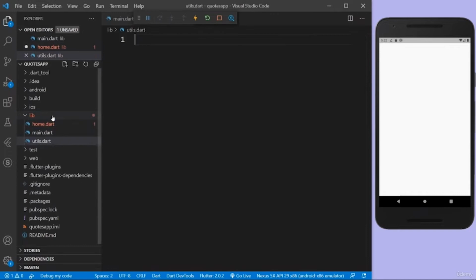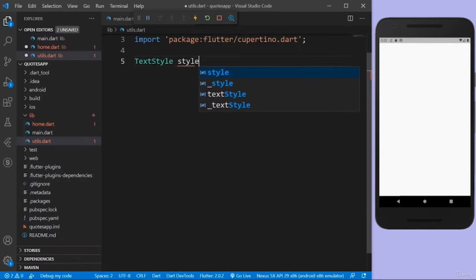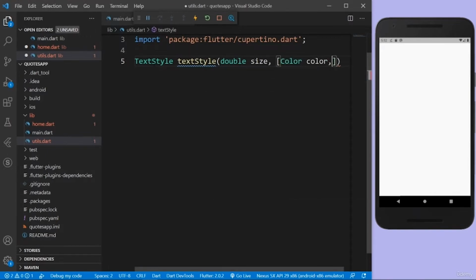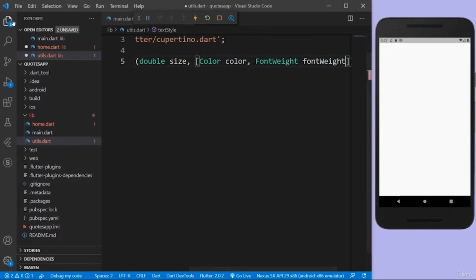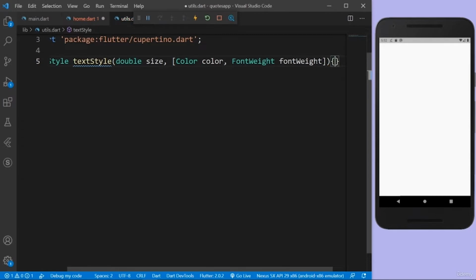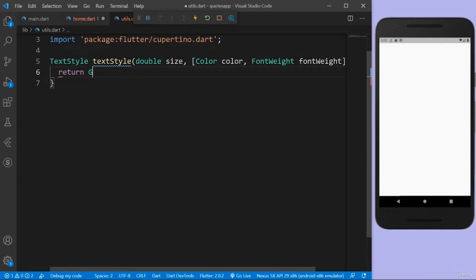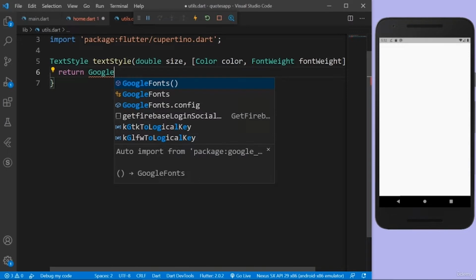So let me create a new file named utils.dart, where I'll have all my utils. In the utils I create a new function which returns a text style. So text style, and I'll just say my style or text style. This is going to be a function, and this takes in a double size, and then I'm going to have optional parameters, a color, and also the font weight. Let me close this Explorer bar so that you can see everything. So here we're going to return any font I want. I'm going to just use the Montserrat font.